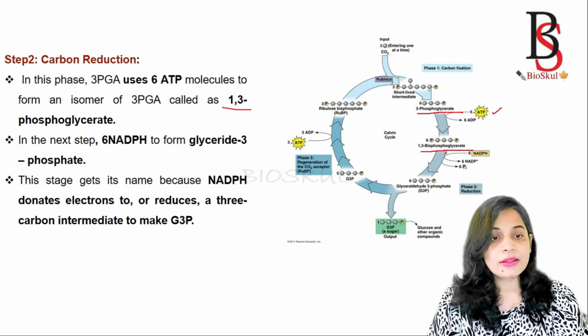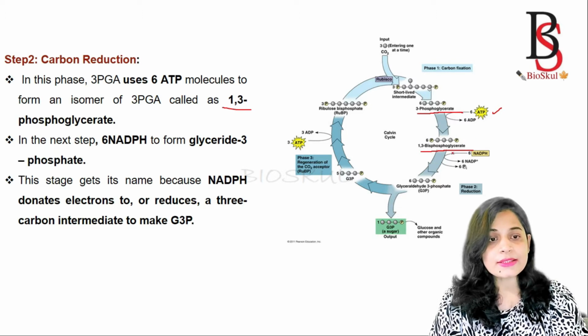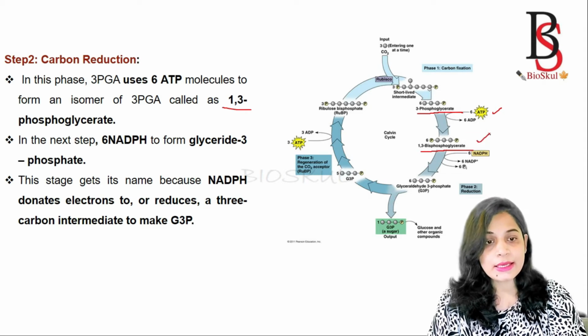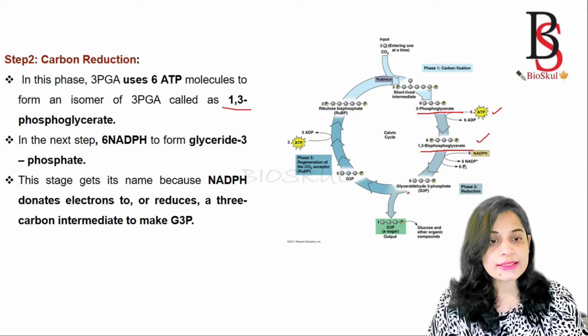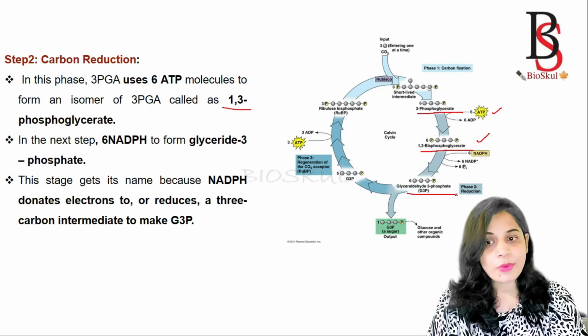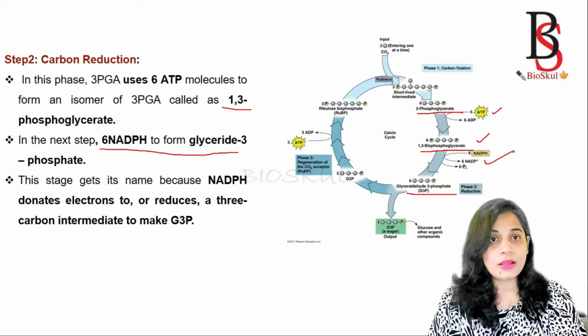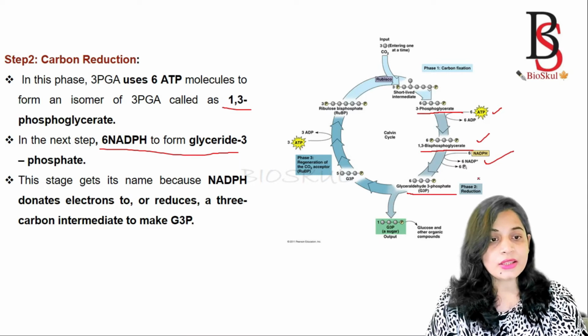Okay, then in the next step, what happens? The 1,3-bisphosphoglycerate is reduced to glyceraldehyde 3-phosphate. Okay, so here 6 NADPH are used. Okay, and here the electron is lost, so that is called the reduction step.